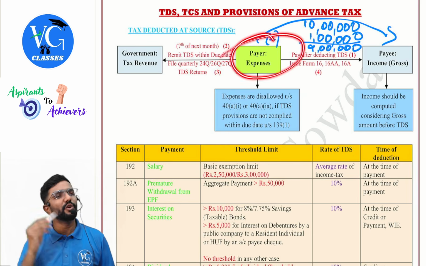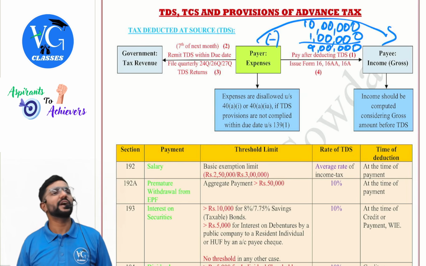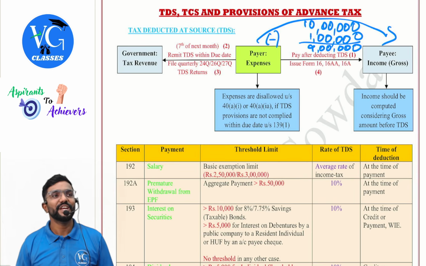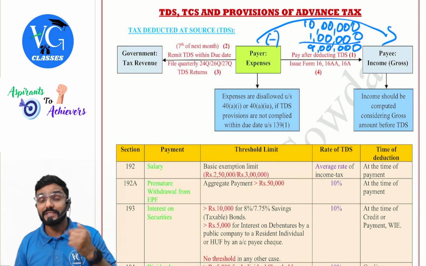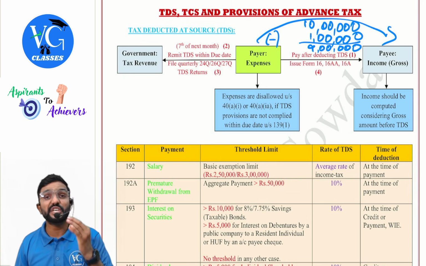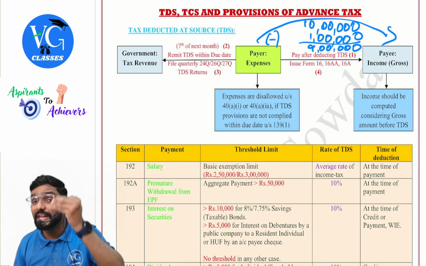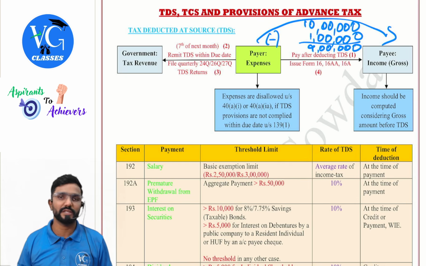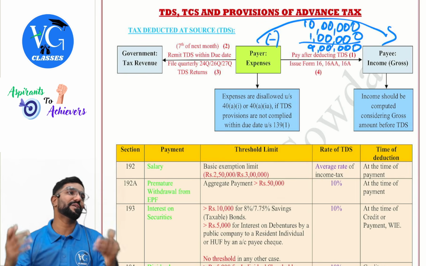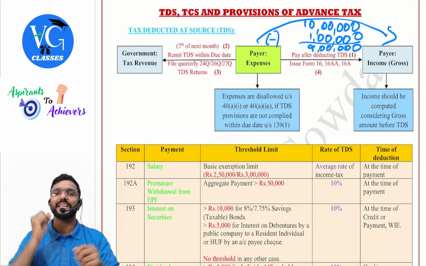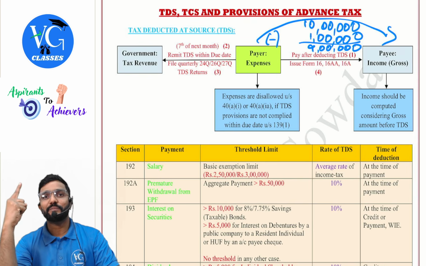Payer, what if I don't do it? Then you are treated as assessee in default. Means me, in my example, payer is treated as assessee in default if it doesn't comply with TDS provision. That is, if it doesn't deduct or else deduct but not remitted to the government within the due date, then assessee will be treated in default.